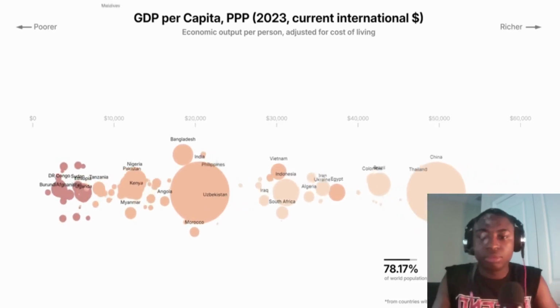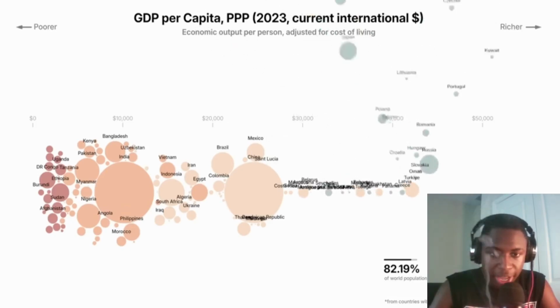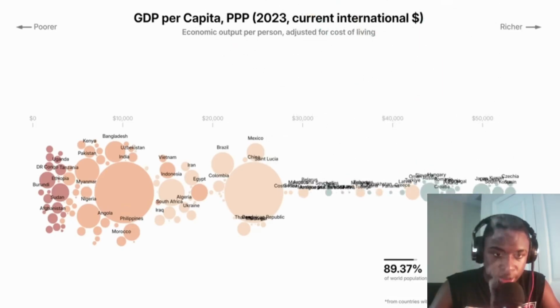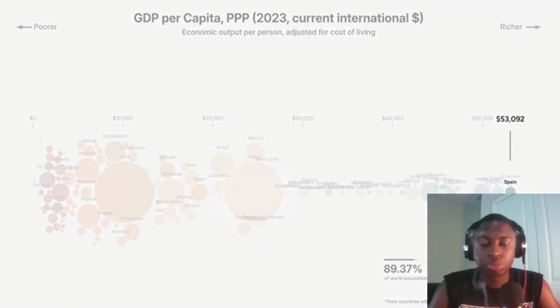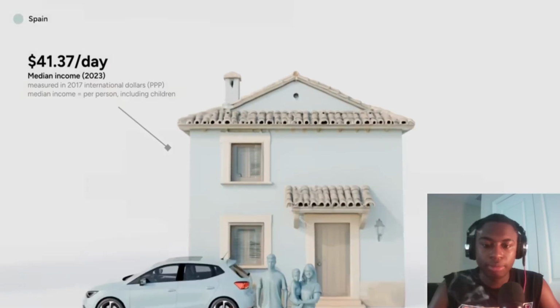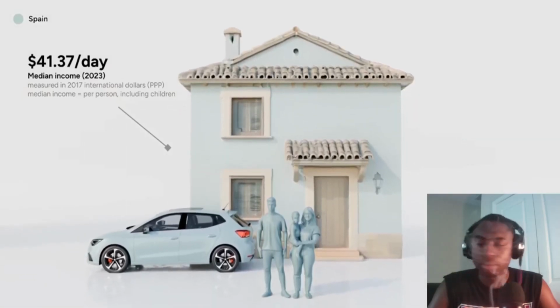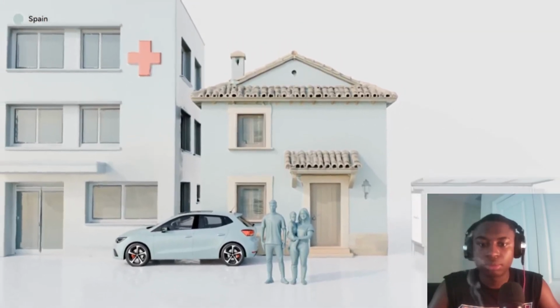If we add more bubbles, we start getting high-income countries. Chile, Trinidad and Tobago, Turkey. We're now at 90% of the world's population, and I'm going to pick Spain. The median income is $41 per day. In countries like Spain, most people live in good quality housing. They have access to decent healthcare, social security, and public facilities.